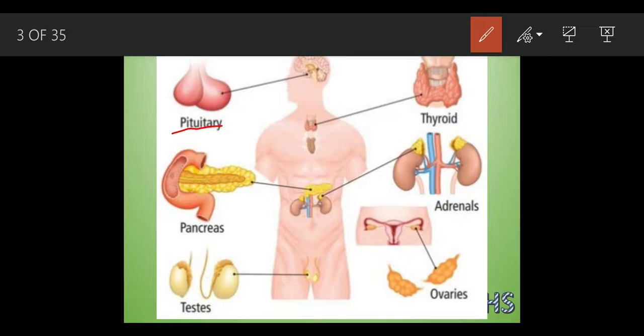This is the thyroid, located in the neck region. This is the adrenal, located on the kidneys. The pancreas is located behind the stomach. These are the testes, present in the male, and these are the ovaries, present in the female. Just take a look at this part, so it becomes very easy for you to understand the chapter in more detail.